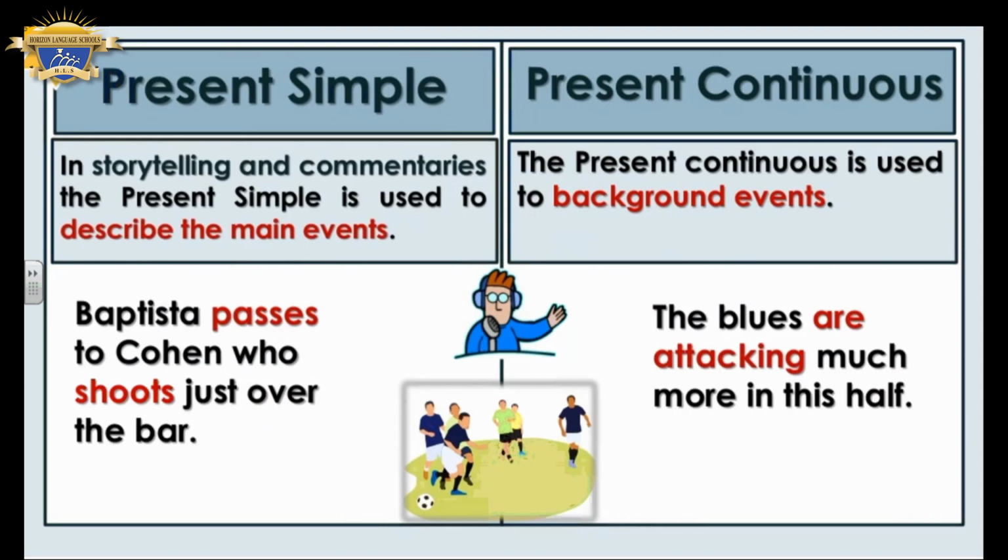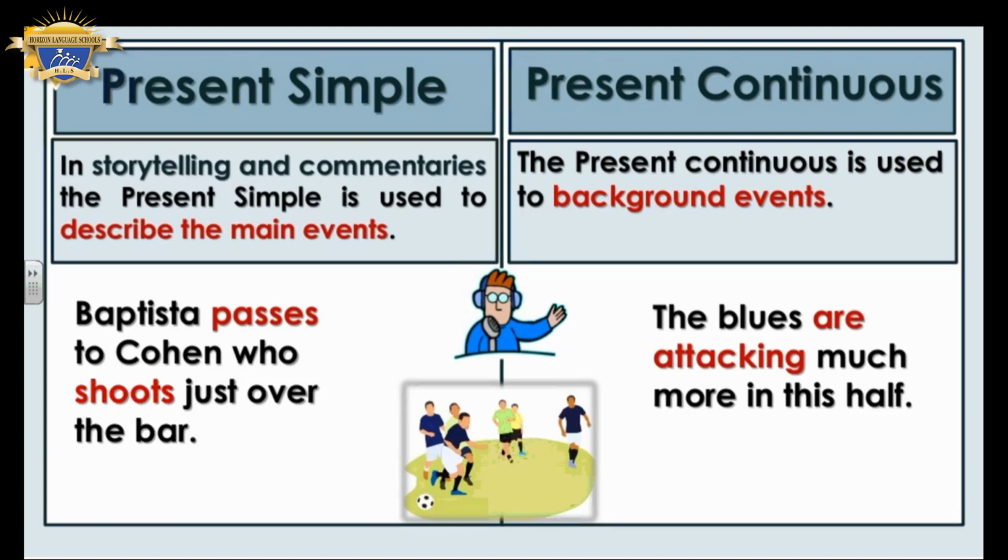In storytelling and commentaries, the present simple is used to describe the main events. When I tell a summary of a story, I use present simple. Like when I want to tell you a summary of the story of Oliver Twist: the story talks about a boy whose father dies before he was born. This boy lives a happy life with his family and so on. So when I summarize a story, we use present simple.